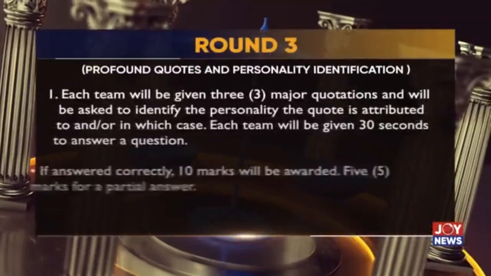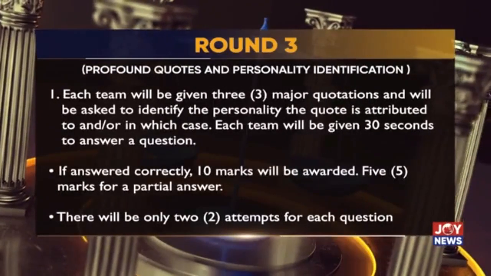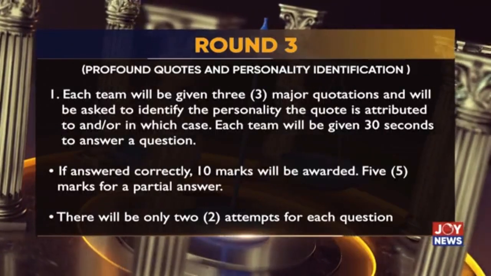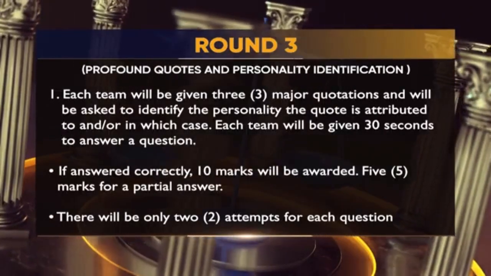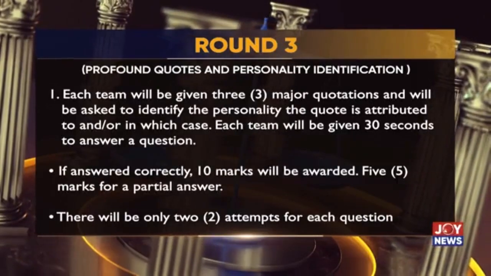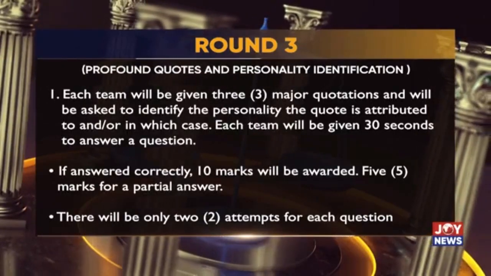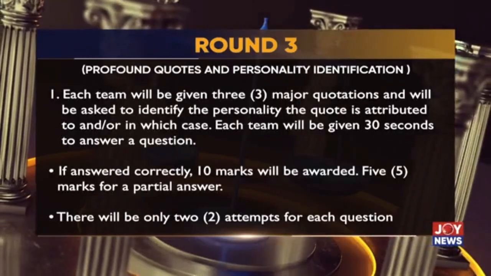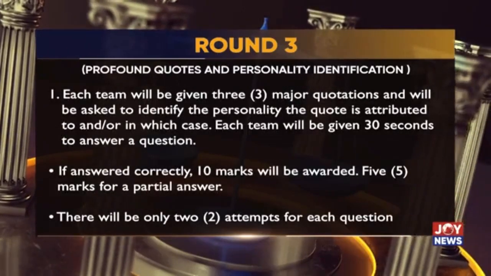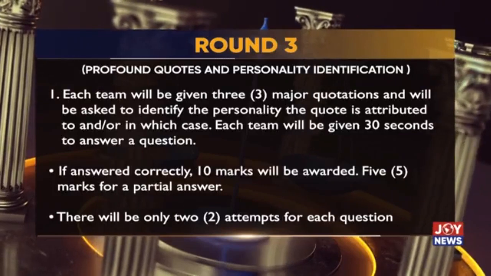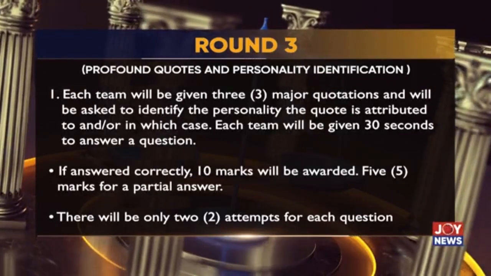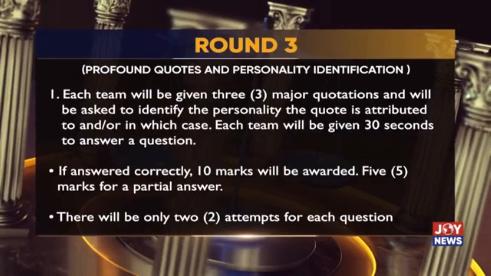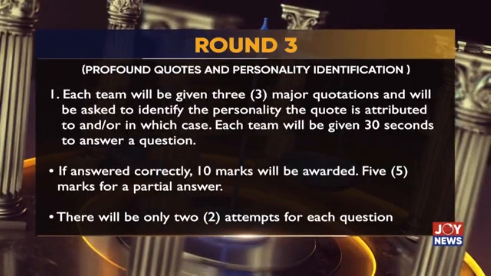The third round is the round known as the profound quotes and personality identification. Each team will be given 3 major quotations and will be asked to identify the personality the quote is attributed to, and in which case. Each team will be given 30 seconds to answer a question. Please, this is important, 30 seconds.